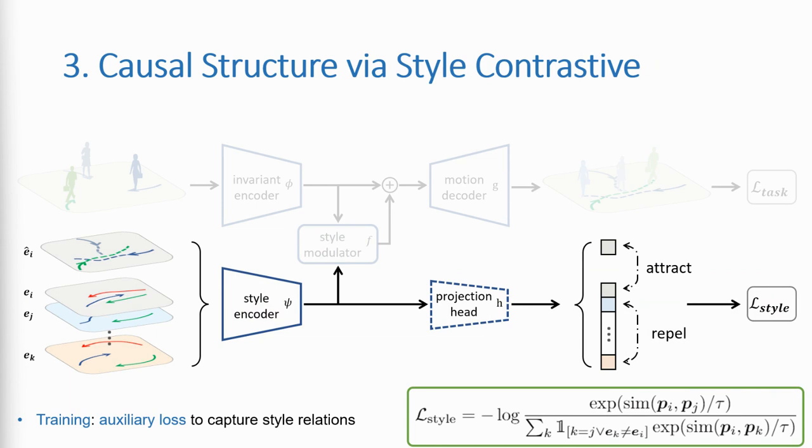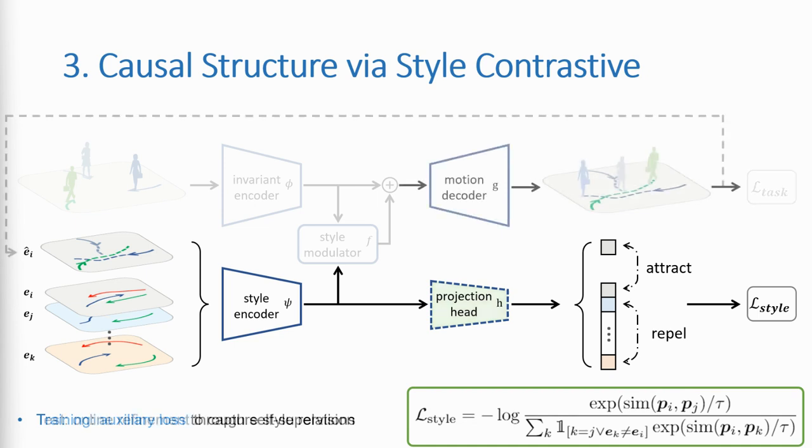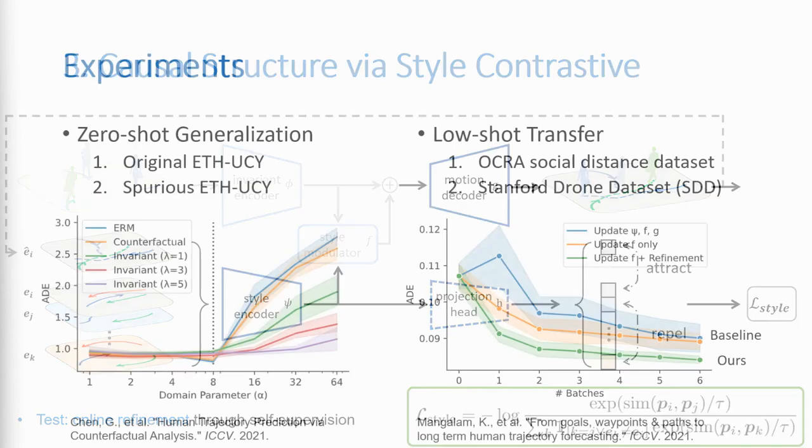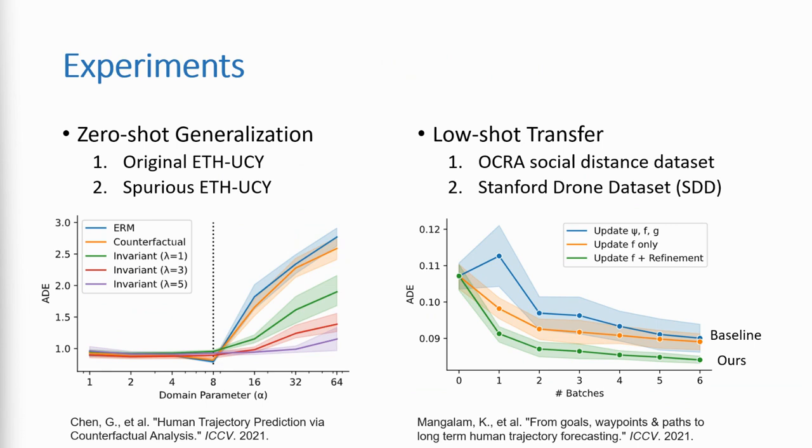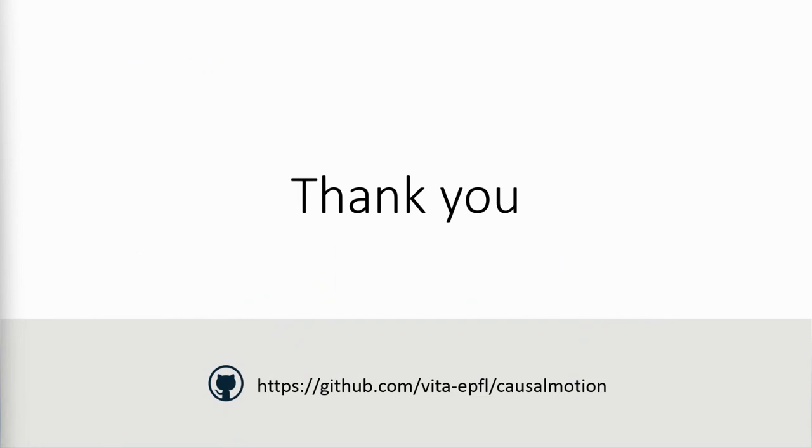To enforce the knowledge structure, we introduce a style contrastive loss for pre-training, which encourages the model to produce an embedding space that can capture the style relations. Since the contrastive task does not impose any prior assumptions on the number of classes, it is particularly suitable for knowledge transfer to new motion styles. Another advantage of this design is that this auxiliary loss can be used as a self-supervised signal at test time for online refinement. We validate our method on several datasets and obtain strong results for both zero-shot generalization and few-shot transfer. For more details, please check out our paper and code. Thank you for your attention.